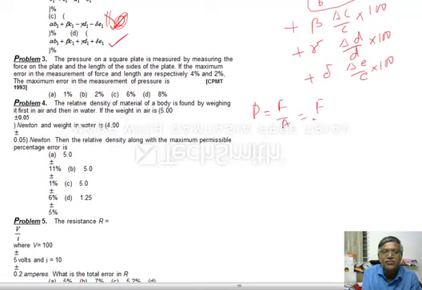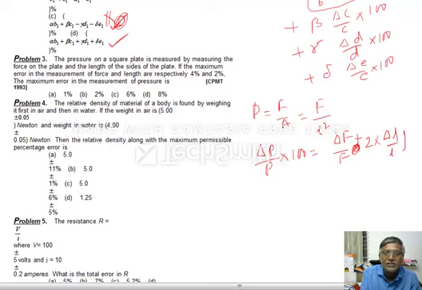Area here is L square, so P is F by L square. So delta P by P is delta F by F plus 2 into delta L by L, sorry, here plus, and the whole thing is multiplied with 100. Here it is plus or minus.